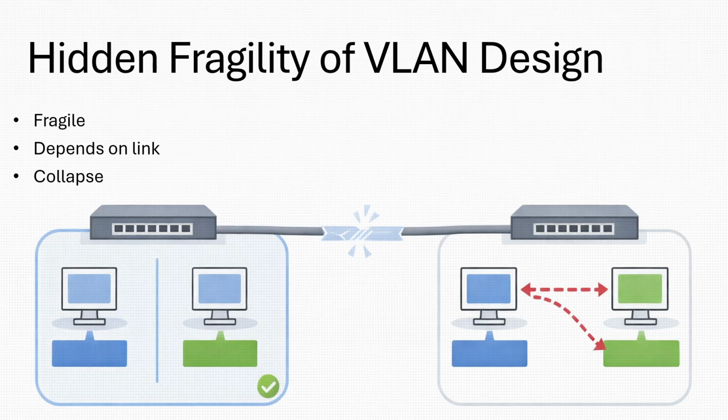Not slowly, instantly. Trunking exists because VLANs must scale beyond one device. And if you really understand trunking, you understand how enterprise networks stay structured, instead of dissolving into chaos.